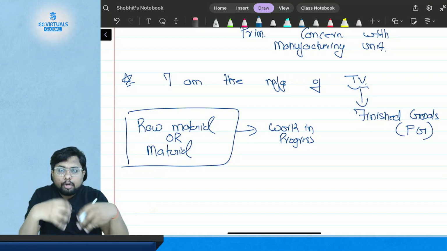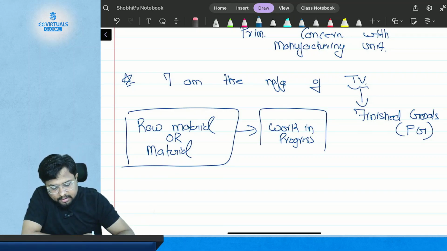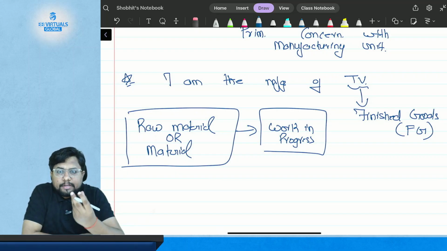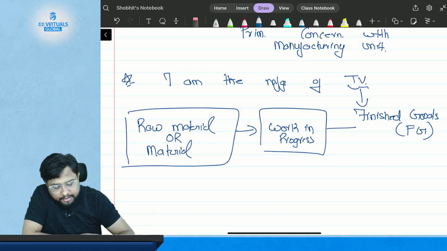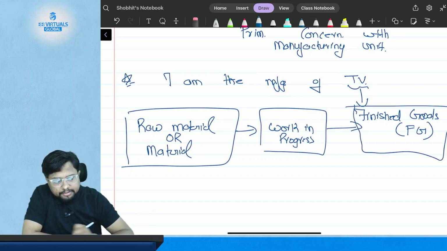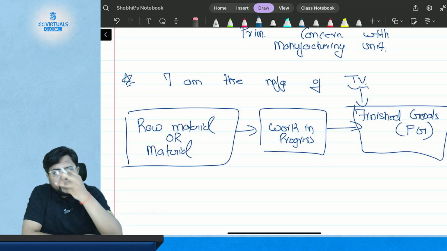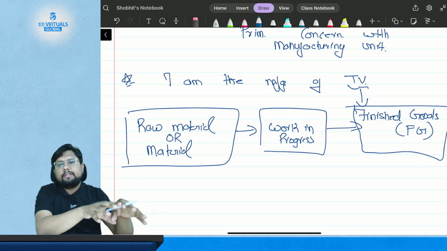When we assemble all these things, it is called work in progress. And after work in progress has been done and something gets completed, it will be turned into the finished goods. So this is the logistics cycle of material: when you get the material, you do work in progress and then you get the finished goods.